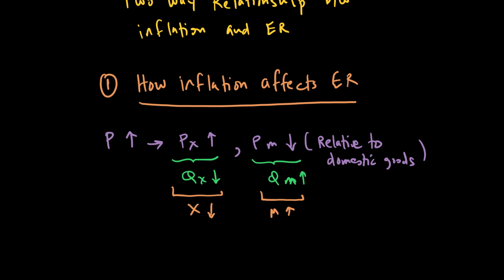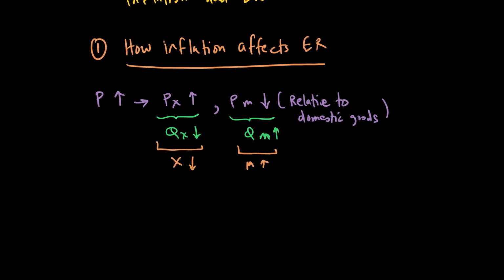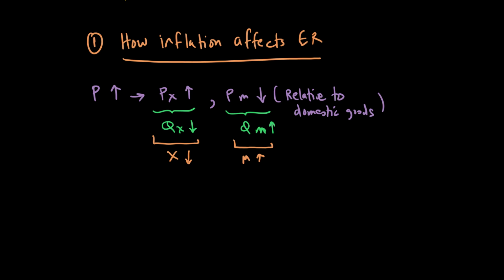The fall in export expenditure means that, since there are lower exports happening, there will be a lower demand for pounds. So demand for pounds will fall. At the same time, the supply of pounds will go up because more imports are happening. So inflation can make the demand for pounds fall and the supply of pounds rise.